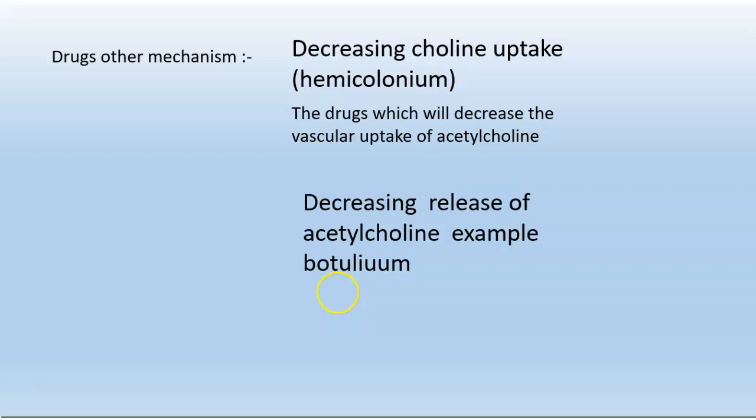Drugs acting by other mechanisms are of three types: decreasing choline uptake, decreasing vesicular uptake of acetylcholine, and decreasing release of acetylcholine. For choline uptake, the example is hemicholinium; for vesicular uptake of acetylcholine, it is vesamicol; and for release of acetylcholine, it is botulinum toxin. So friends, I hope I have made this concept clear.